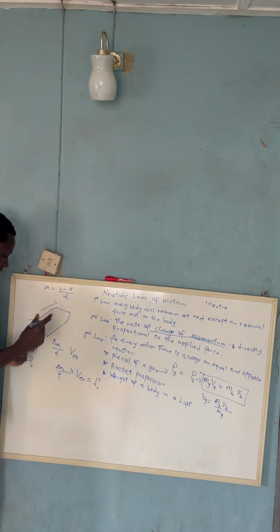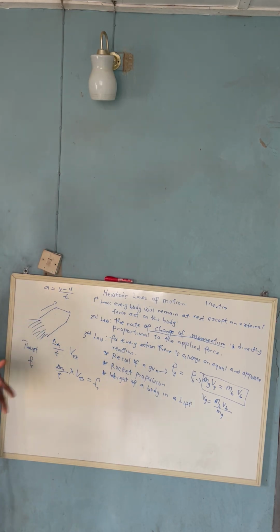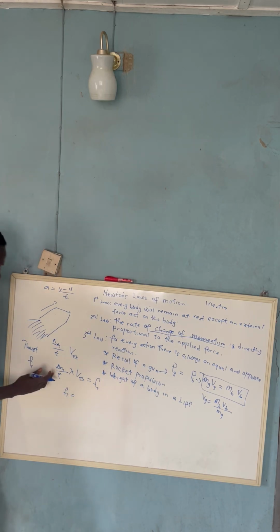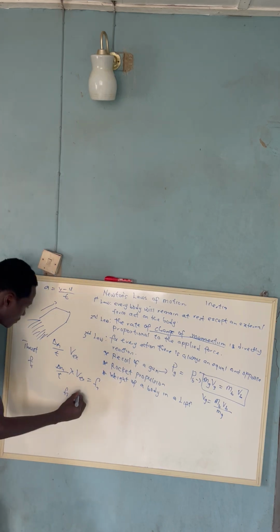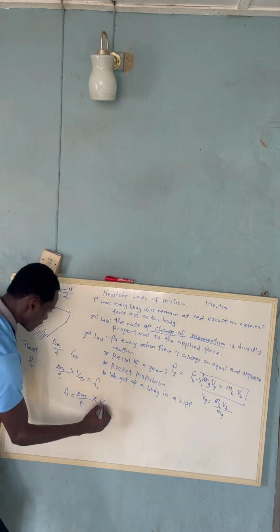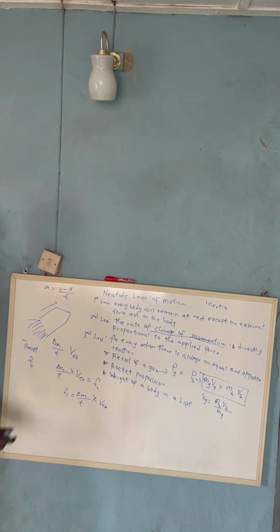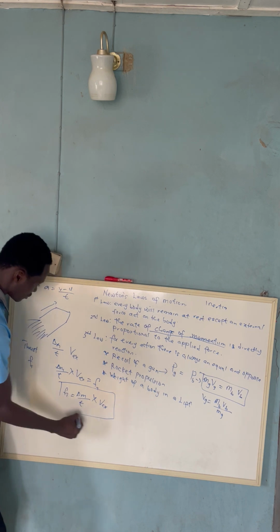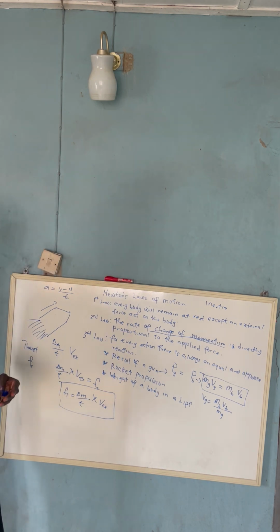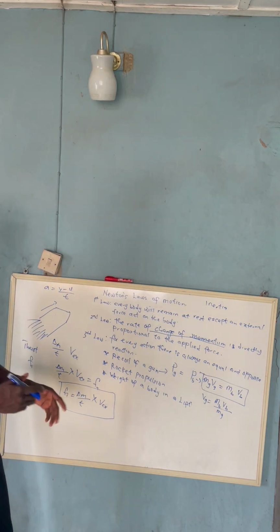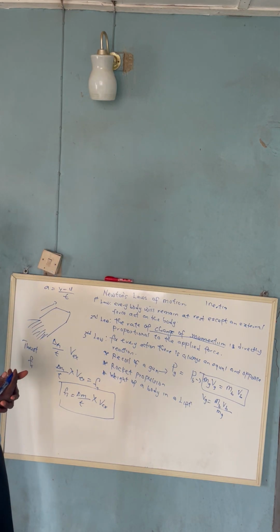So the force that a rocket uses in moving forward, we call it the thrust force. The thrust force Ft is equal to the product of the rate of change of mass that is burning from the exhaust times the velocity of the exhaust. That is the thrust force. So please take note of this formula. It is very, very important. In the next video, I shall be going through some calculations under this particular topic, and we are going to use these formulas to resolve questions on this subject.